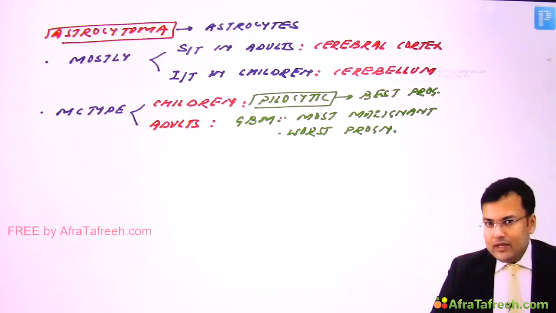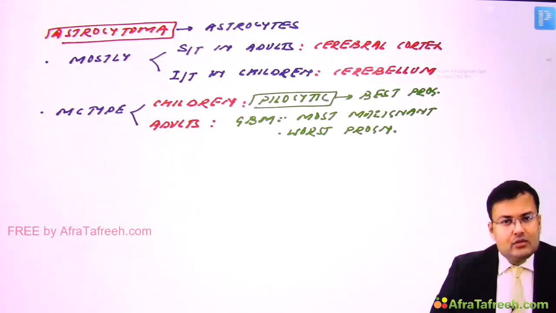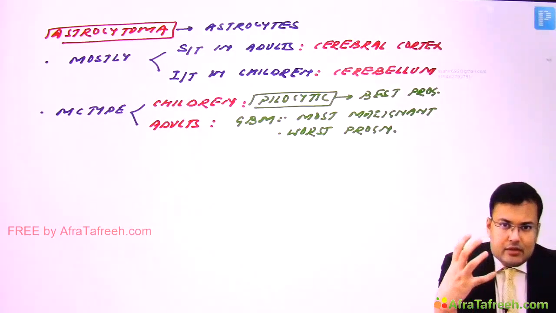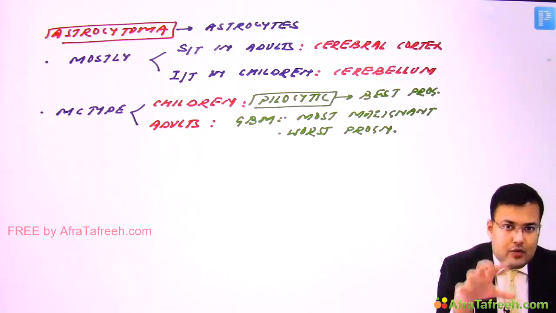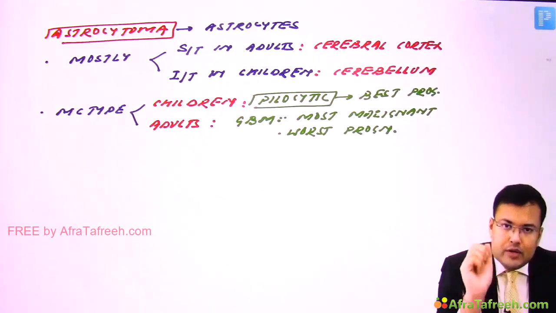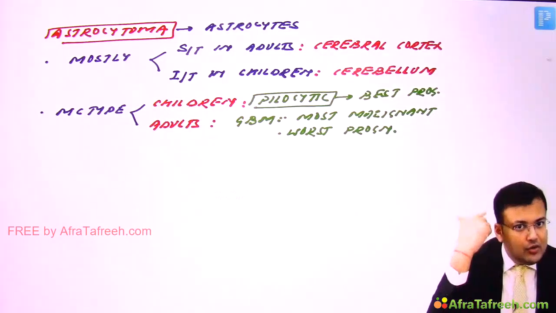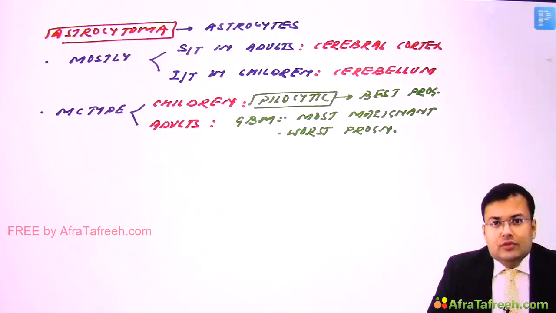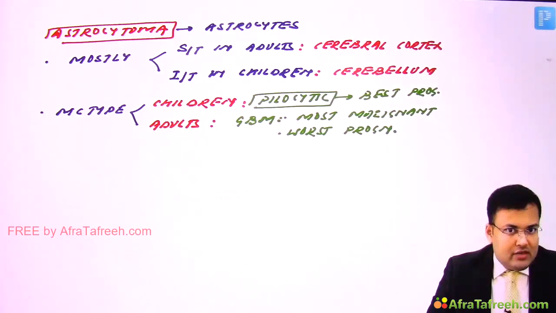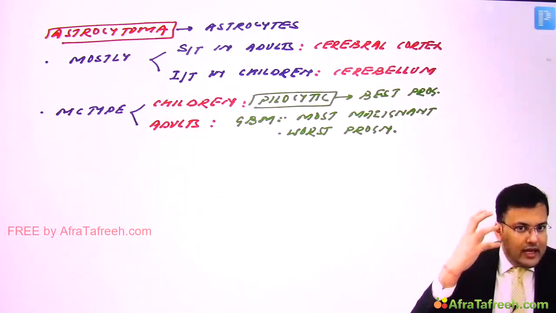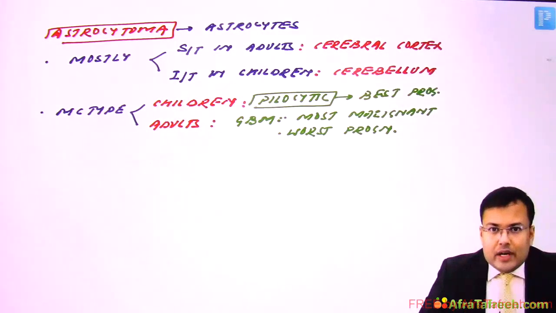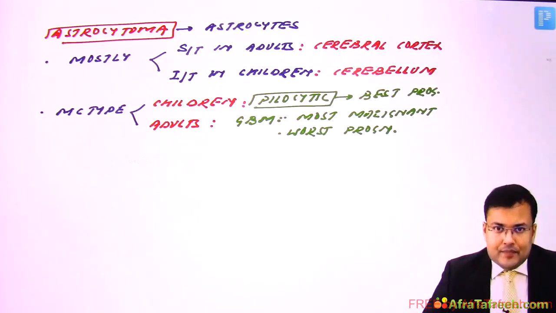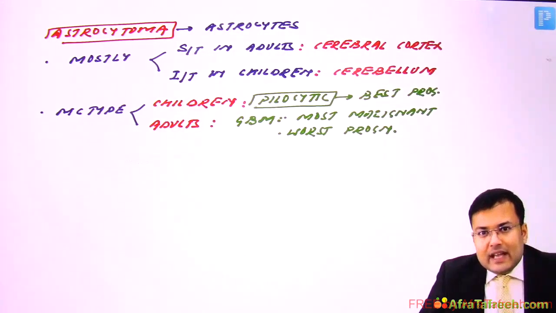Okay, astrocytoma is also asked in pathology. Lots of questions are asked. Now see the special features. What is the tendency of astrocytoma? That it is going to encroach or infiltrate the surrounding brain, right? So whenever it is going to infiltrate the surrounding brain, in treatment we have to perform cytoreductive surgery, means remove the maximum amount of tumor, and in the post-operative period what we give? External beam radiotherapy. But there are two exceptions where there is no infiltration of brain. And what are those? One is pilocytic astrocytoma and second is pleomorphic xanthoastrocytoma.